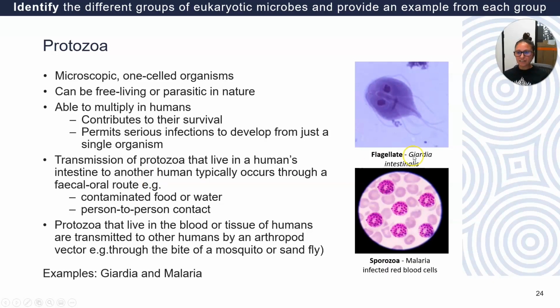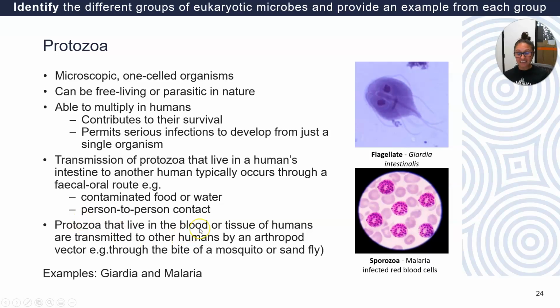So for example, Giardia, you can get it from drinking the water, and then this particular protozoa actually multiplies in your intestine and then goes back out of you in your feces, and then it can go in the water and someone else can drink that, and then the cycle continues. Malaria is a little bit more complicated, but essentially the same thing.